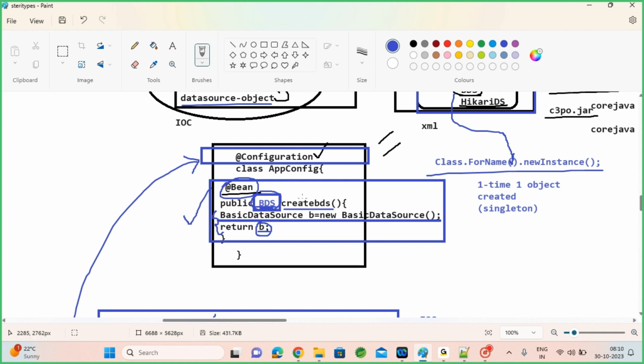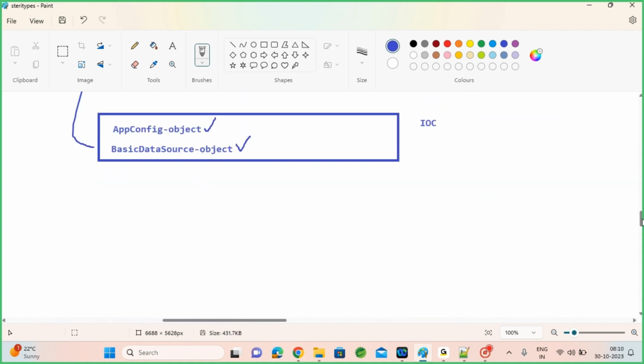And this method name is not mandatory. Put any method name here, but a method is required. End of the day, a method with empty inputs is required. Just create a method and return whichever object you created, and that object will be registered.